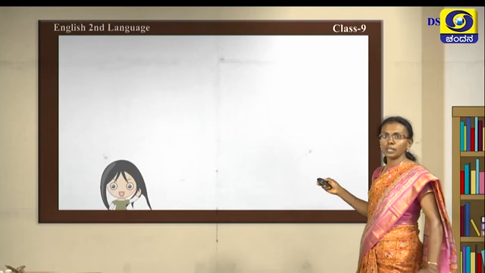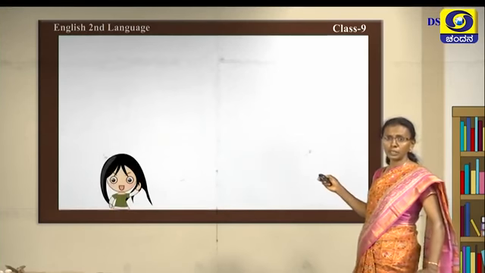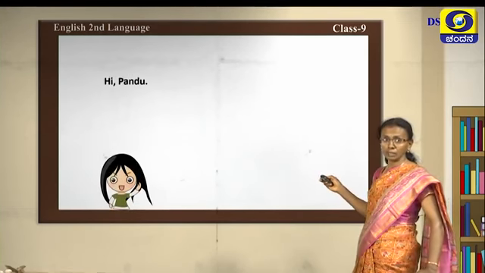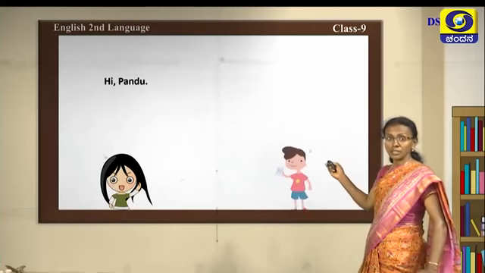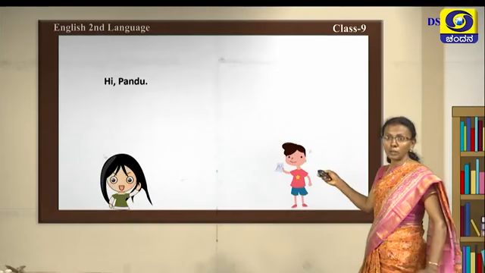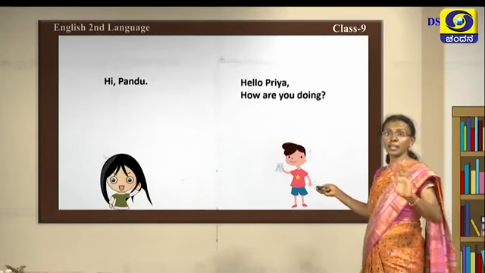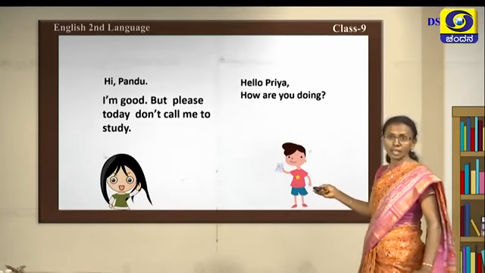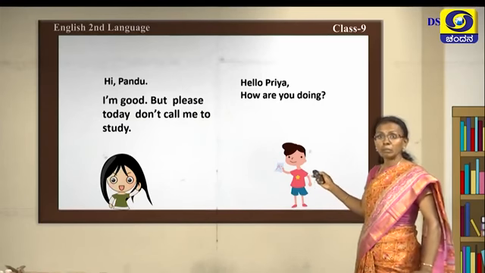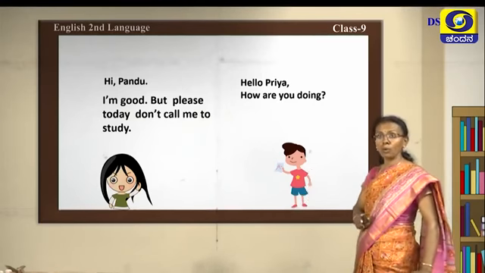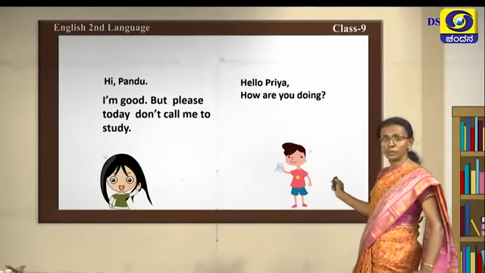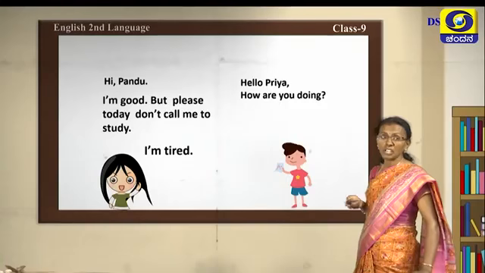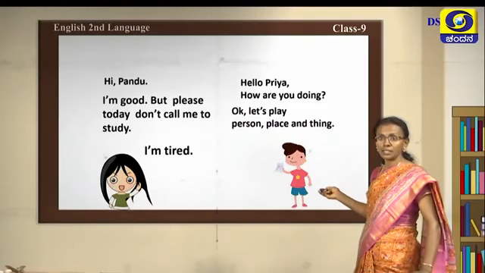Now we go to the types of noun. See here you can see a person coming. She is telling, hi Pandu, and she is telling it to Pandu here. So Pandu, what does he say? See, hello Priya, how are you doing? I am good, but please today don't call me to study. So she is telling, please don't call me today. Why? I am tired. She is telling she is very tired.